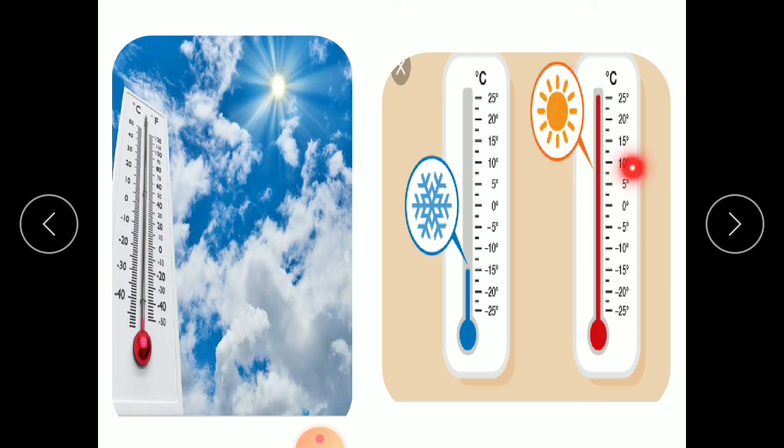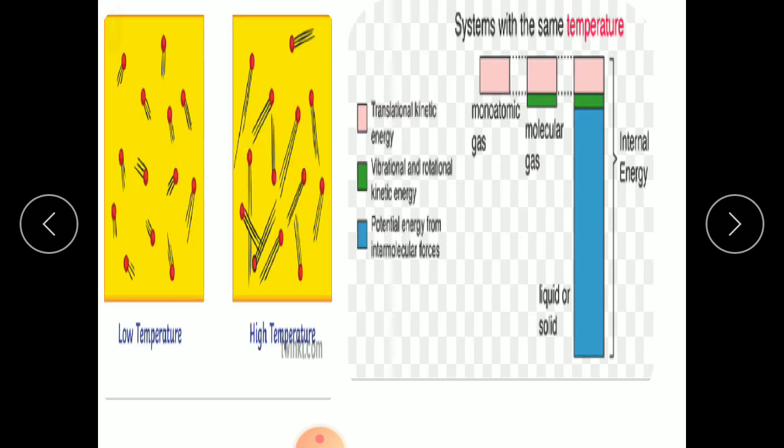You can see in this the measure of hotness and the measure of coldness. Minus 15 degrees Celsius is a low temperature, and higher temperatures like plus 10 or plus 15 degrees Celsius are a measure of hotness, while a negative sign is a measure of coldness. At low temperature the molecules are moving or vibrating slowly, but at high temperature the speed of the molecules increases, their kinetic energy increases, so the temperature is higher.